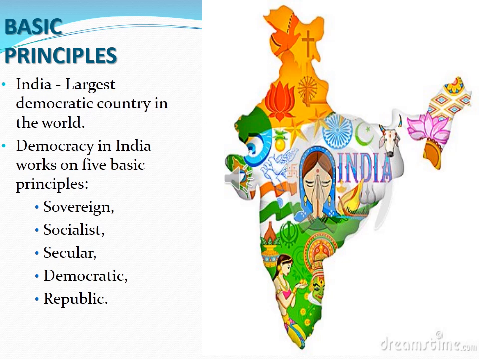Then socialism. What do you mean by socialist? It is a political belief that everyone has an equal right to share the country's wealth and that the government should own and control the main industries. In socialism, everyone has equal rights to share the wealth of a country. Then secularism. Secular means there is no official religion for the government. The government should not support any religion. Then democratic and republic. Democracy means people's government. Republic means the final decision making is vested with the people.